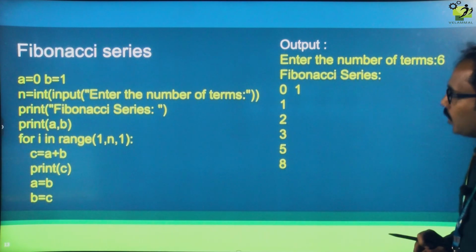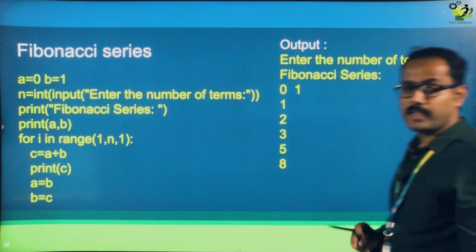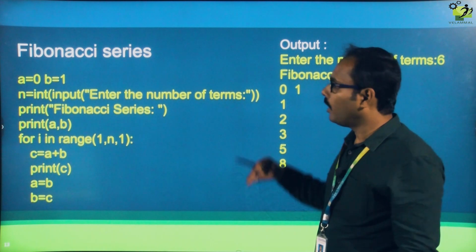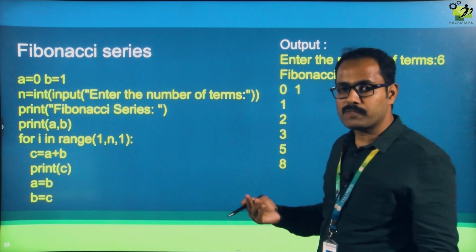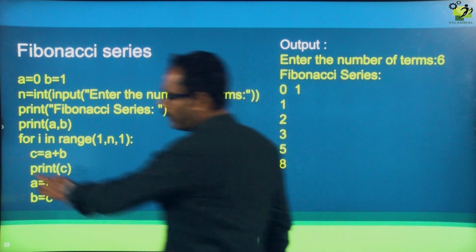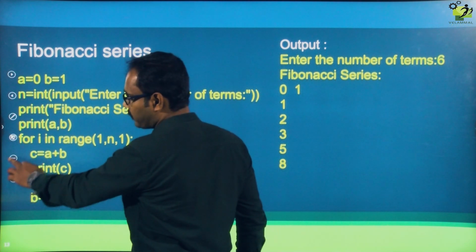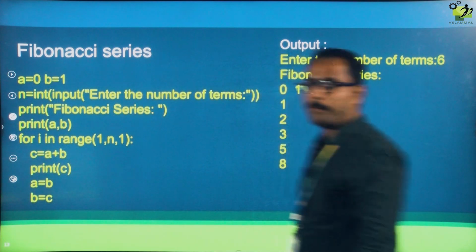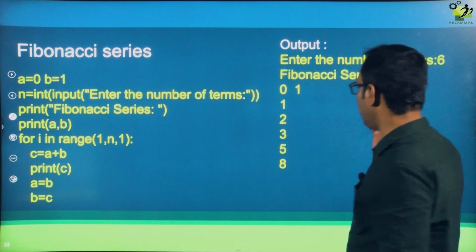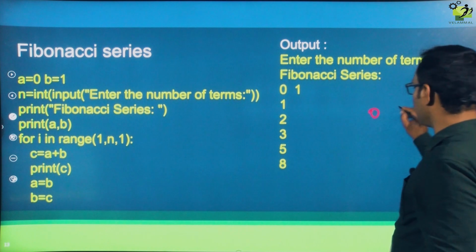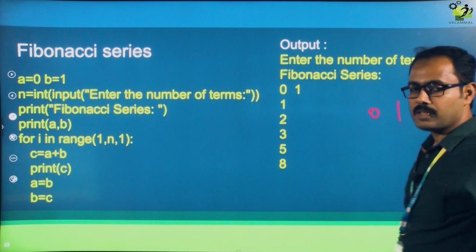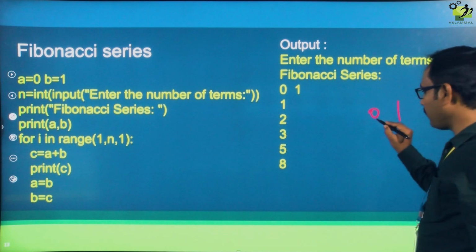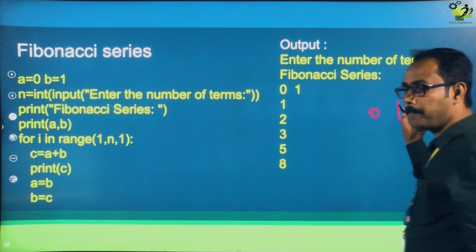So this is the Fibonacci series program using a for loop. First you want to know what Fibonacci is. Let me explain only the logic behind it. Fibonacci series is nothing but initially we have to take 0 and 1. This is our initial number. Okay. Now the first number is 0 and the second number is 1.